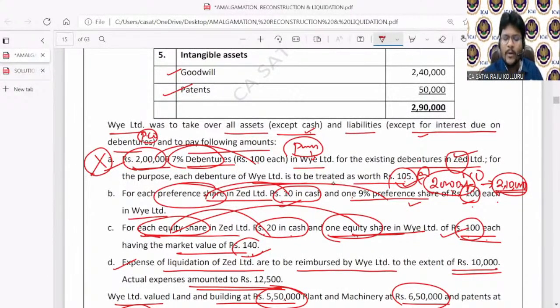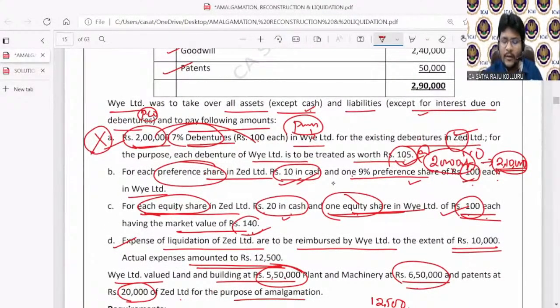Next, coming to point number B, for each preference share in Z Limited, 10 rupees in cash and a 9% preference share of 100 rupees each in Y Limited. That means preference shareholders of the selling company will get cash as well as preference shares of the purchasing company. For each equity share in Z Limited, 20 rupees in cash and 1 equity share in Y Limited. That means equity shareholders of the selling company are also getting cash as well as an equity share in Y Limited.